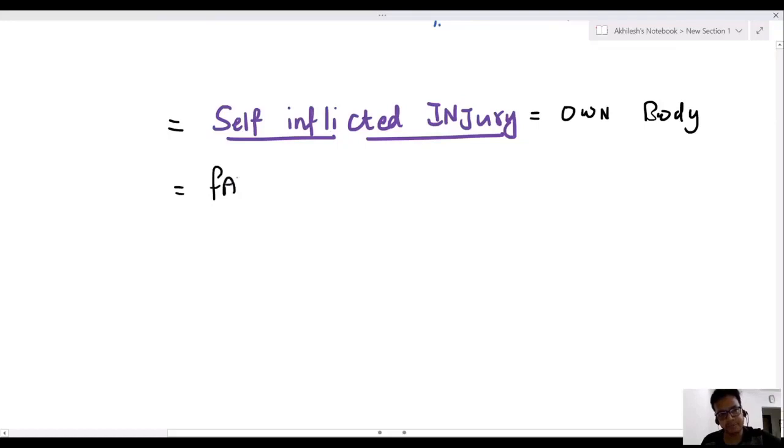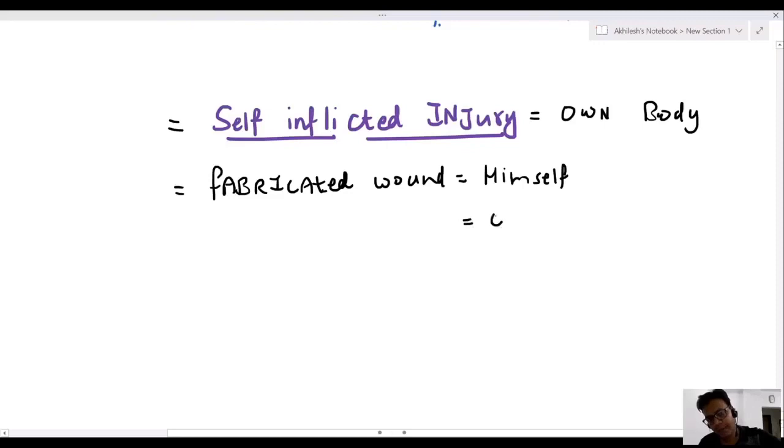Fabricated wound. A fabricated wound may be produced by oneself or by another, but with your consent.